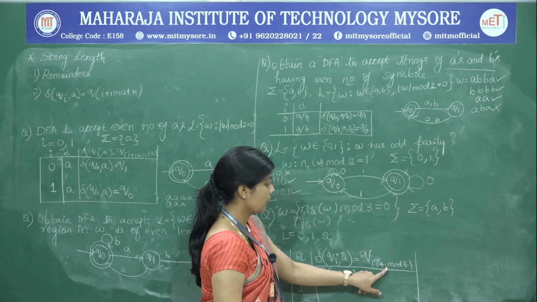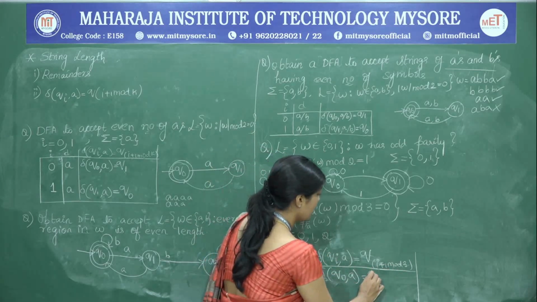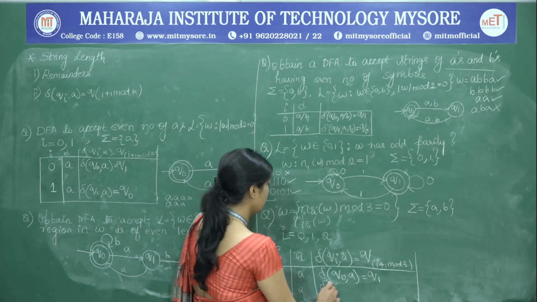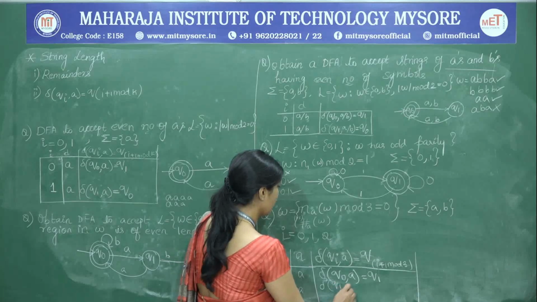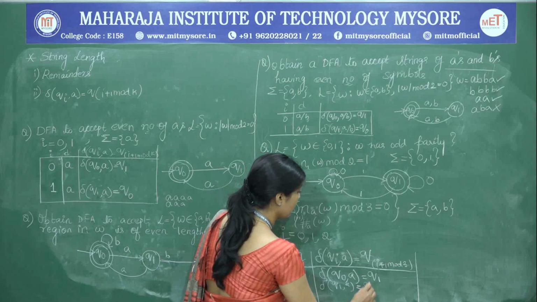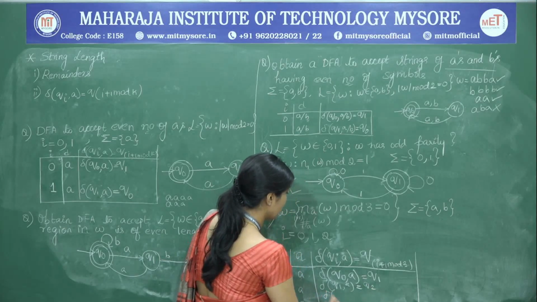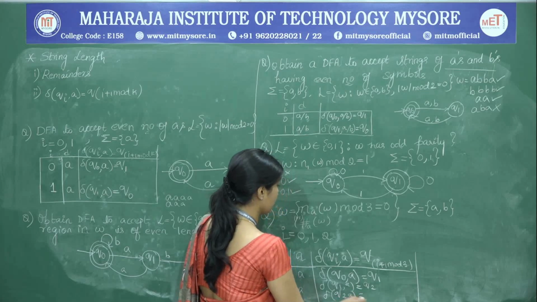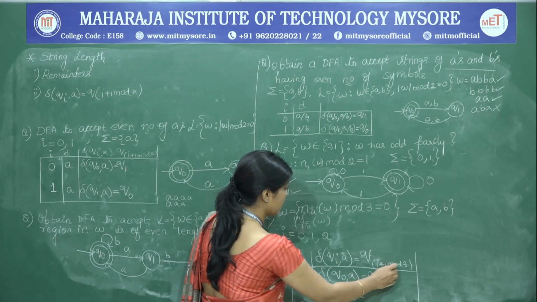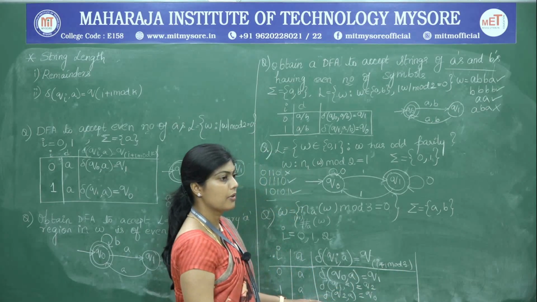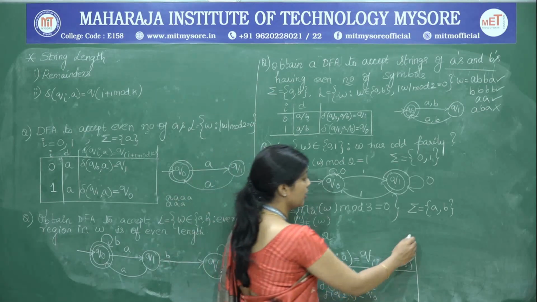So, 0 plus 1 mod 3, 1 mod 3 is going to be Q1. Similarly, delta of Q1 on A is going to be 1 plus 1, that is 2 mod 3, which is Q2, and also delta of Q2 on A is nothing but 2 plus 1, that is 3 mod 3, that is nothing but Q naught. So, once we have framed this, we can write the DFA.